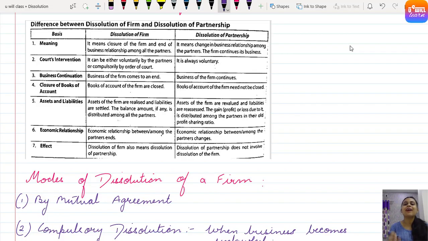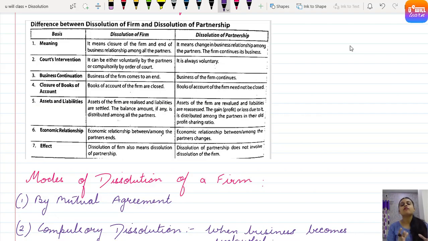When there is dissolution of partnership firm, that means there is dissolution of partnership also. But when there is dissolution of partnership, that doesn't mean that dissolution of partnership firm is there, because the firm is continuing its business. There is only a change in the relationship and in the agreement among the partners. Clear, everyone? Understood?